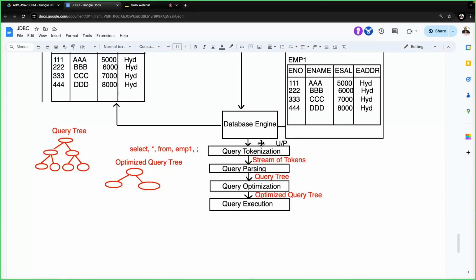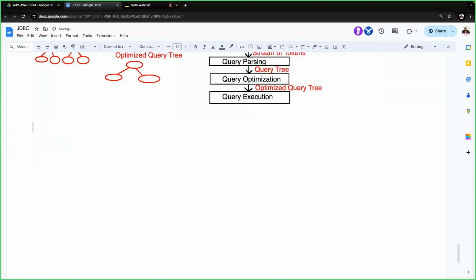Query processing system. What is available inside the query processing system? These many things are available: tokenization, parsing, optimization, and execution. Got it? Clear? Can I move forward? Can I go for the next topic now? Right, sir. Good. Now the next topic is what?